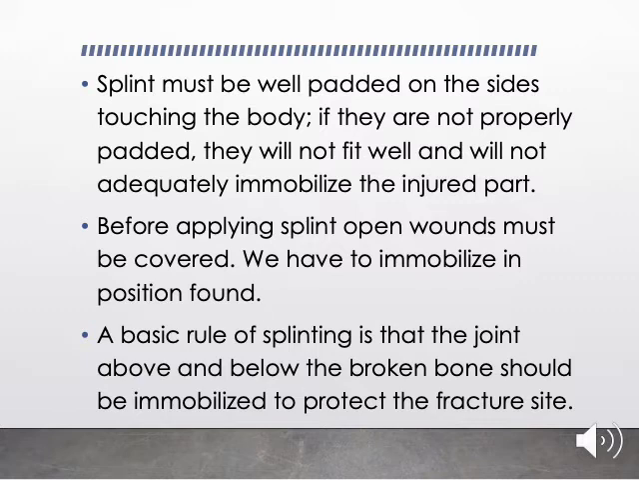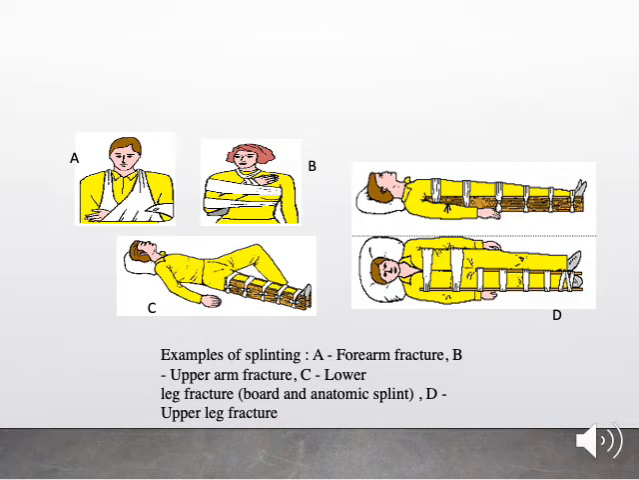Both joints have to be immobilized so that the injured bone will not move. Similarly, if you have injured your leg, you have to immobilize the ankle as well as the knee joint. So in the next slide you can see certain splinting positions.